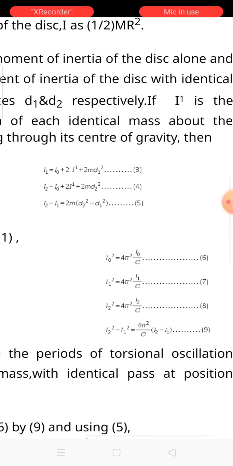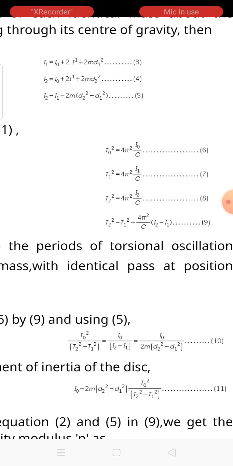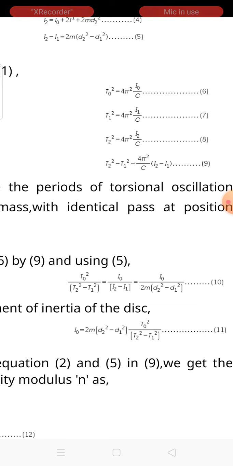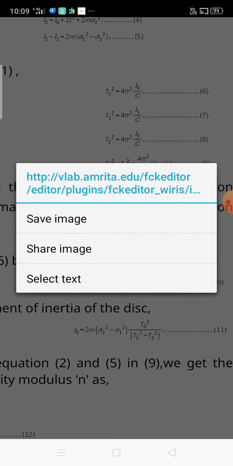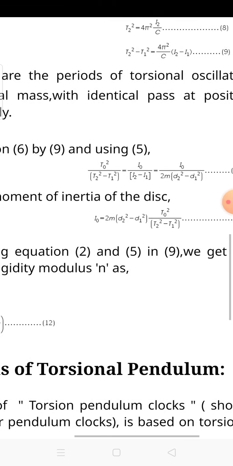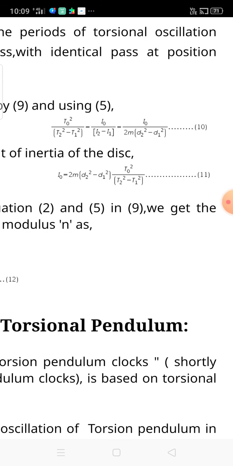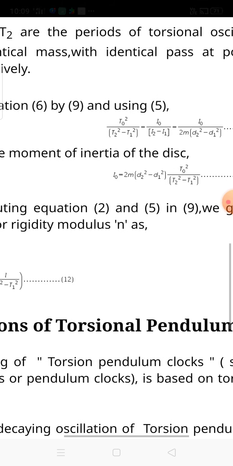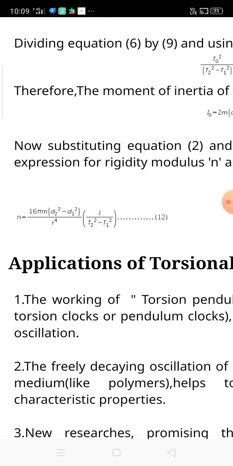You should carefully observe the theory. It is very simple, but you have to be very watchful in your simulation part. If you transfer one equation to another, then squaring the time periods, multiplying them and subtracting them, the equation with T2 squared minus T1 squared will come. Converting one to another, ultimately your final equation is obtained, where L0 is the length at zero. Finally you get the final equation, where eta is the rigidity modulus.